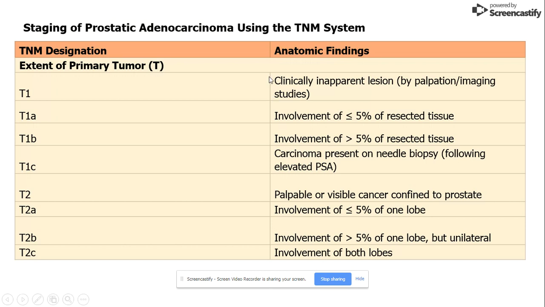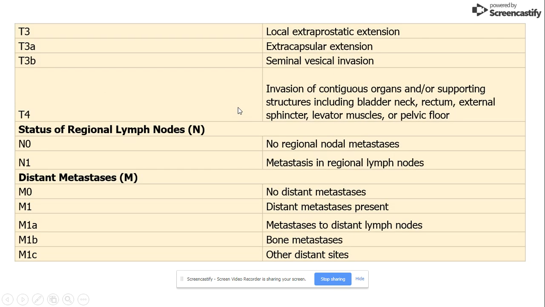Regarding the staging, we use the TNM system. T for extent of the tumor, N for regional lymph nodes, M for distant metastasis. This table shows the extent of tumor. These are anatomic findings. Tumor is T1 to T4. There is a nodal status of the regional lymph nodes. Distant metastasis is M0, M1, M1a, M1b, and M1c.